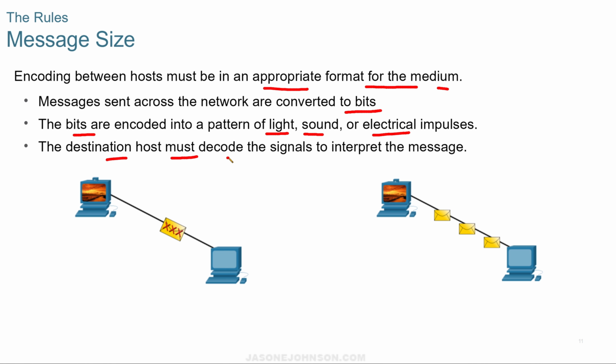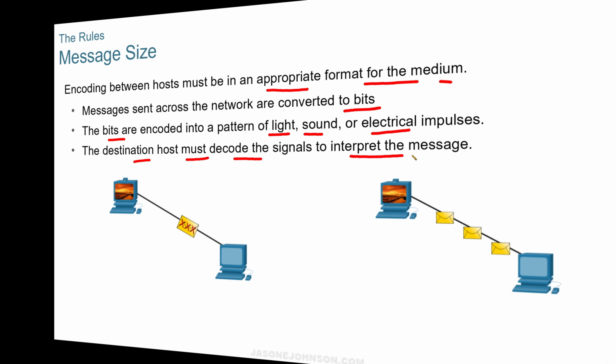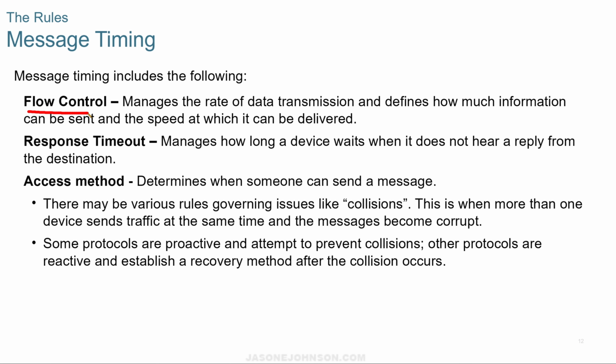And the destination host must decode the signals to interpret the message. The timing includes flow control, that manages the rate of data transmission, and it defines how much information can be sent and the speed at which it can be delivered.